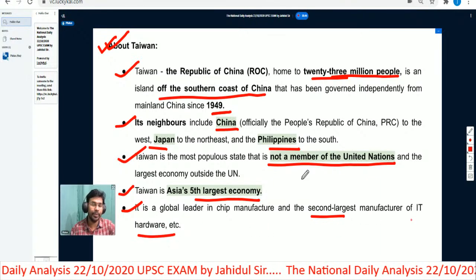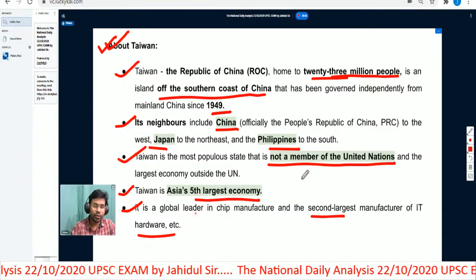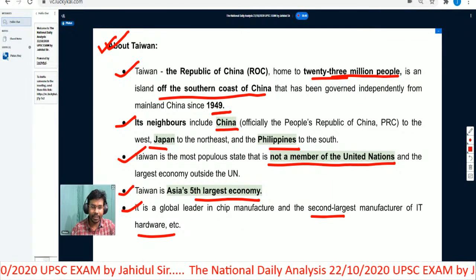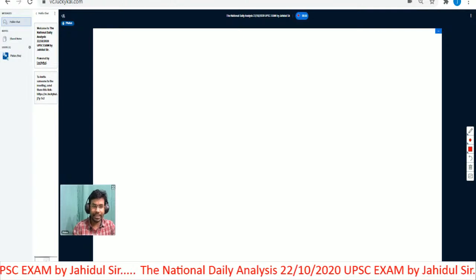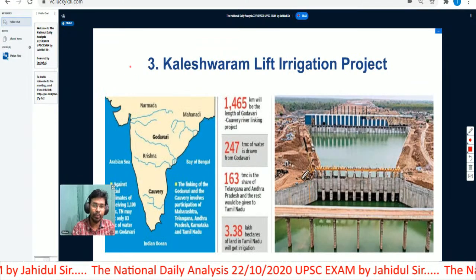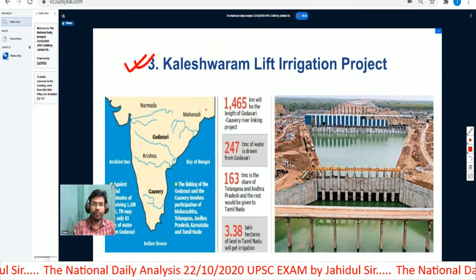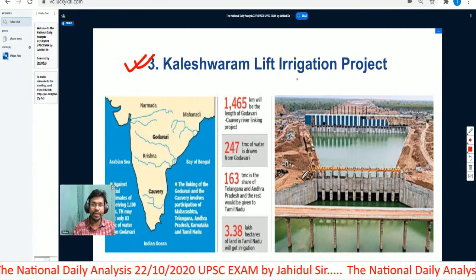IT means information technology. Okay, so this is all about this particular topic. I had already shared a link. You can follow that link to learn more about that. Then we will understand about Kaleshwaram lift irrigation project.